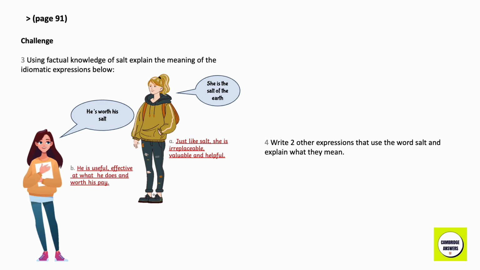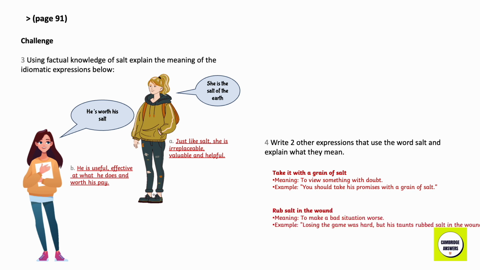Find 2 other expressions that use salt and explain what they mean. Take it with a grain of salt, meaning to view something with doubt. Example: you should take his promises with a grain of salt. Rub salt in the wound, meaning to make a bad situation worse. Example: losing the game was hard, but his taunts rubbed salt in the wound.